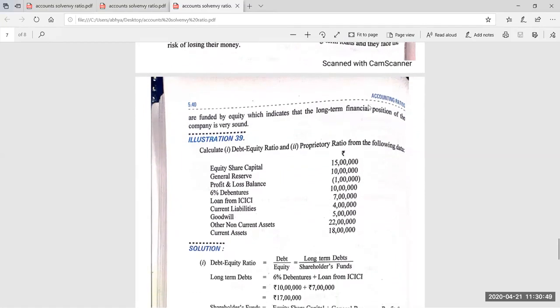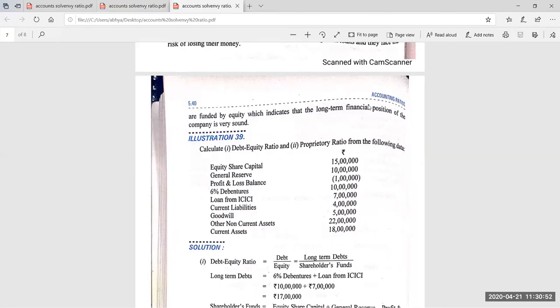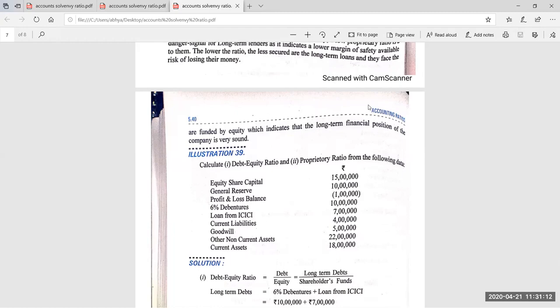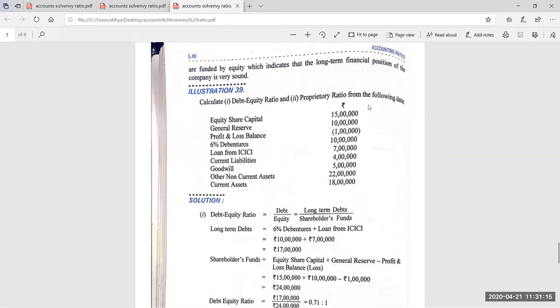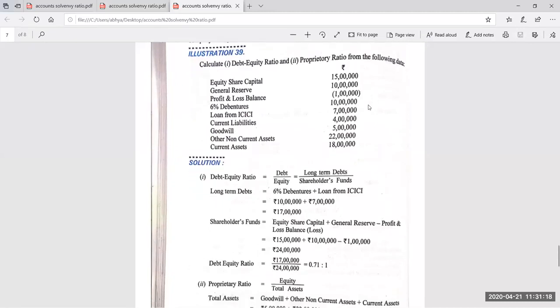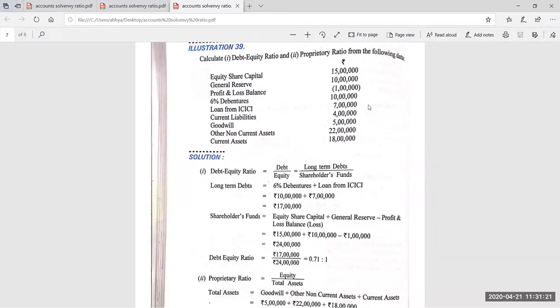So now the question is, calculate debt equity ratio and proprietary ratio. This is one question in which you have to find out two ratios. In the exam also this type of question comes in which you have to calculate 2 or 3 ratios, like debt equity ratio, with 2 marks for calculating each ratio. Okay. So first of all, debt equity ratio by using the same formula, debt upon equity. So what is the formula for debt? Just pick the items of debt given here. 6% debentures. It is an example of debt. Loan from ICICI.